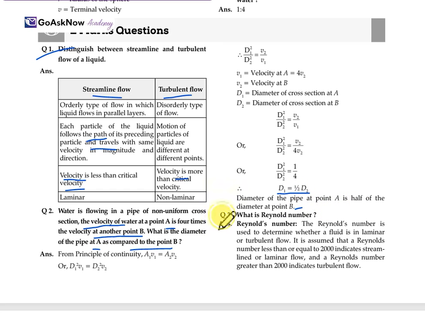What is Reynolds number? We have already studied that the Reynolds number is used to determine whether the fluid is in laminar or turbulent flow. It is assumed that a Reynolds number less than 2000 indicates streamline flow or laminar flow. When it is more than 2000, it is considered turbulent flow.